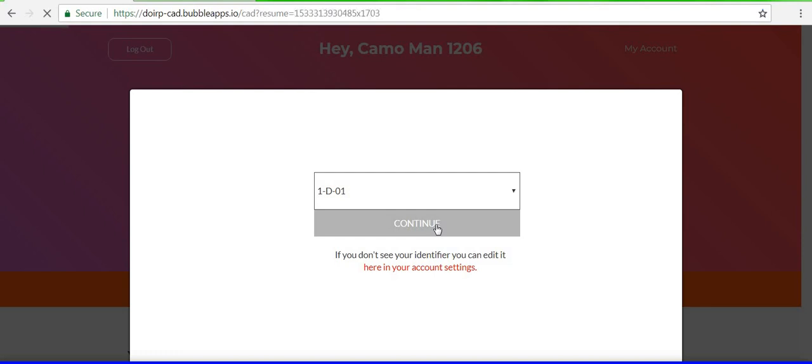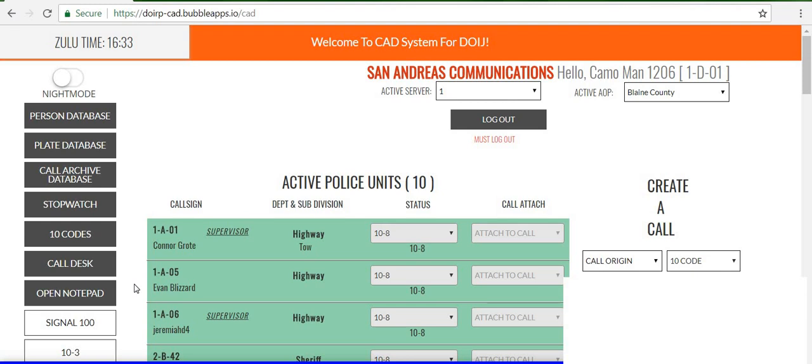Now guys, once you log into the dispatch CAD, you can see it's a totally different screen. That's because you're supposed to be doing more stuff on the CAD than you are in an online session. That is also why it is highly recommended, when you want to roleplay as dispatch, when you have the dispatch role, that you are out of the session.